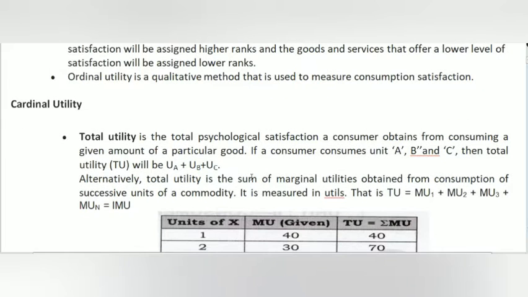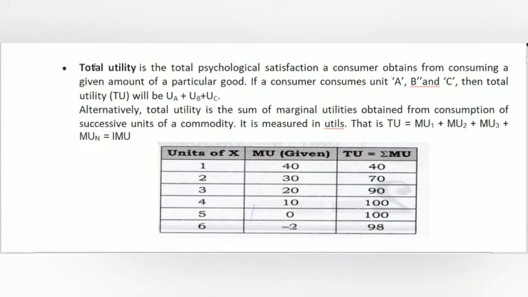Let us now look at some concepts of cardinal utility analysis. First of all, we'll get total utility. As we all know about the term total, total is the whole summation. Total utility is the total physical satisfaction a consumer obtains from consuming a given amount of a particular good. Total utility means the number of units a consumer consumes. The utility derived from all units will be called the total utility